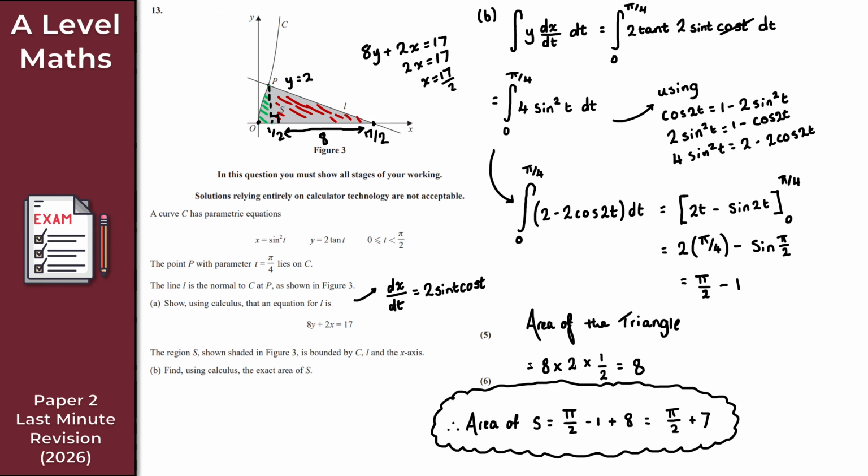So a question there on parametric differentiation and integration. These types of questions are pretty common. As I said, I think the area question might be a little bit different. I don't think you'll be adding or subtracting from a triangle, given that it was in paper 1 pretty much. But just in case, another question to work through there. Okay, so that gives us the solution to question 13.